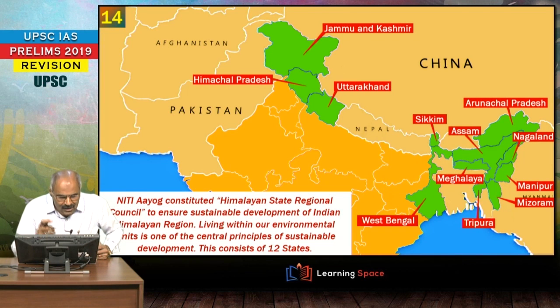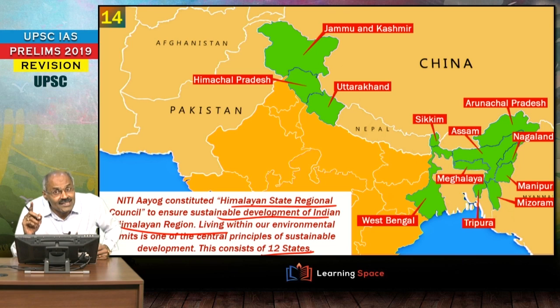Look at the next one. NITI Aayog constituted the Himalayan State Regional Council. Please don't forget, there are 12 states in this. This is for sustainable development of the Himalayan region. Don't forget, it has got 12 states, and all of you are well aware of 11 states. West Bengal is also included. With West Bengal, it constitutes 12 states, do not forget.